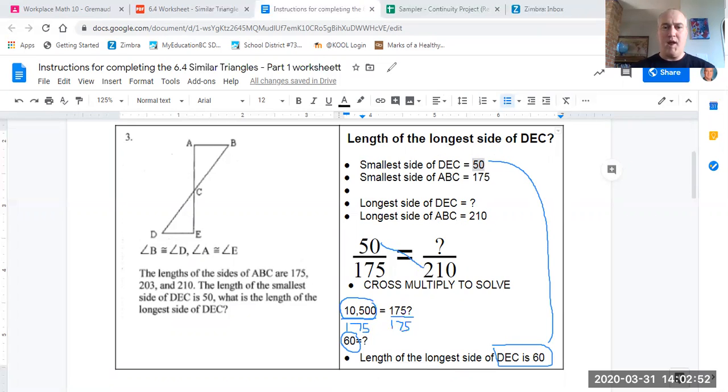Let's take a look now at another question, but before I do that, I'm just going to clear off my annotations here so that the next section is easier to view.